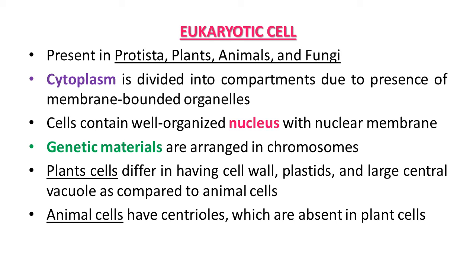So in eukaryotic cell again plant cells and animal cells are there, and there is a difference between plant cell and animal cell. Plant cell possess cell wall, plastid and large central vacuole as compared to animals. In animal cell, if you talk about main feature, they have centrioles, and these centrioles are absent in plant cell. So this way among eukaryotic cell we can compare between plant cells and animal cells also.